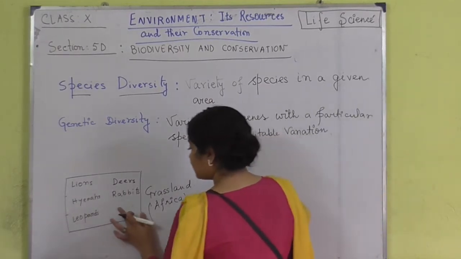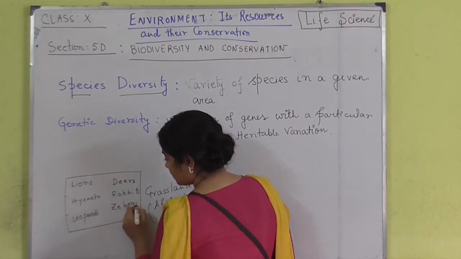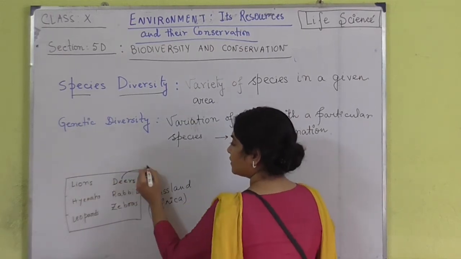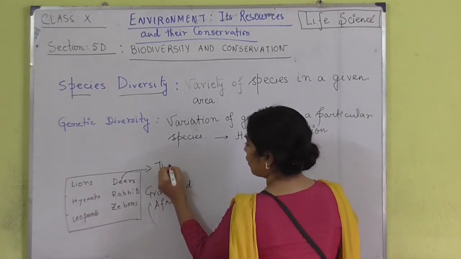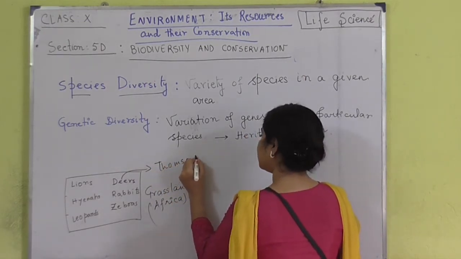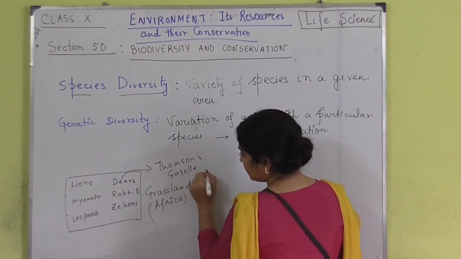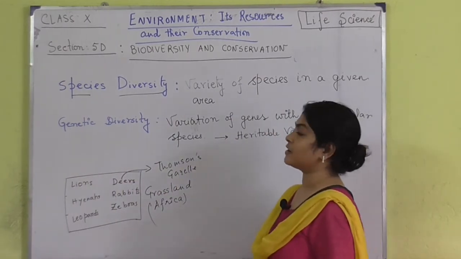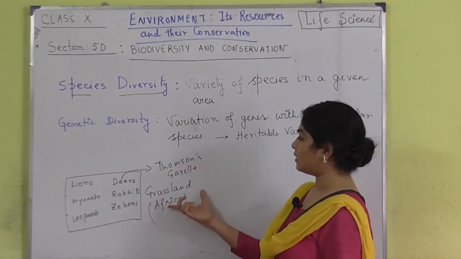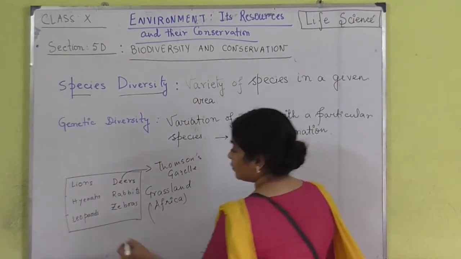There can be zebras, and deer, if you are considering Africa, they are basically known as the Thompson's gazelle. There are various other types also, but this is one type of deer which is present in the grasslands of Africa. So, Thompson's gazelle, zebras, rabbits, wildebeests.